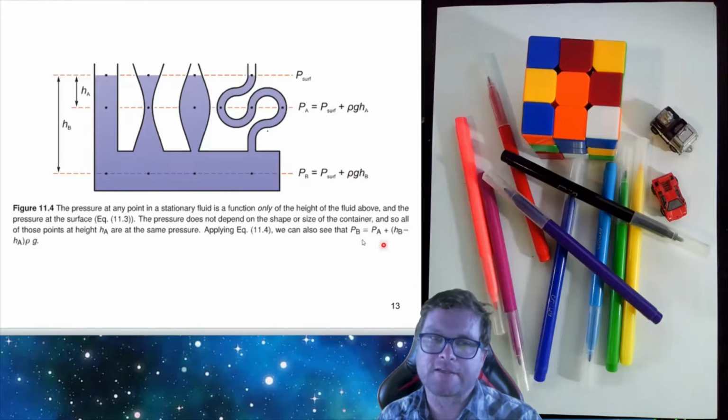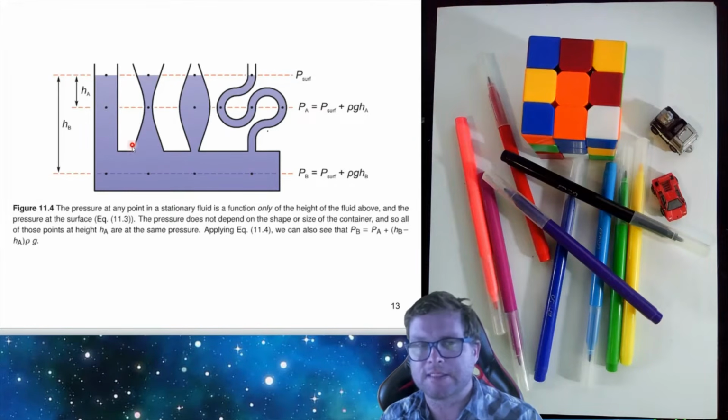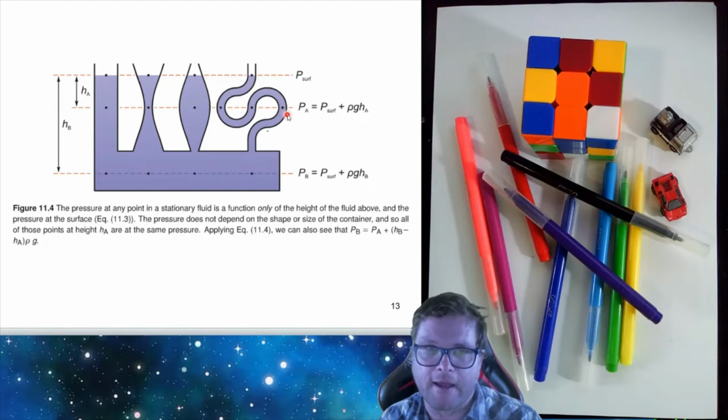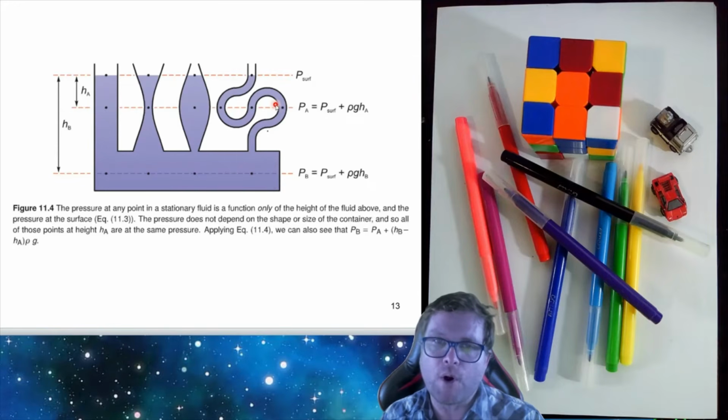We take a look now at this figure here with this fairly exotic shaped container, right? It has all these different shapes to it, and what we're interested in knowing is what is the pressure at different heights. So we have three lines. We have one line at the surface of the container, we have another line at depth HA, and a third line at depth HB. And what we find is the pressure at the surface is going to be the same at each of these 3 points. It doesn't depend on the shape of the container. It only depends on the height above the surface.